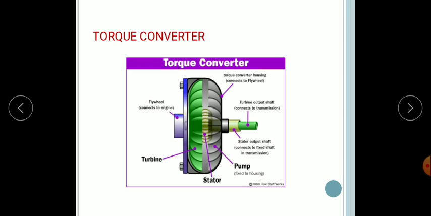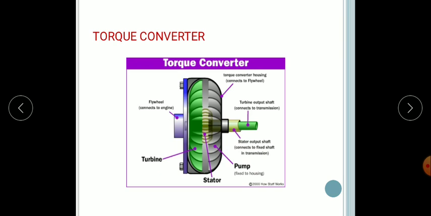The stator is mounted on a freewheeling one-way clutch, that is, it can turn in only one direction. A stator shaft called the reaction shaft extends from the gear transmission at the back of the converter to the pump to support the stator.